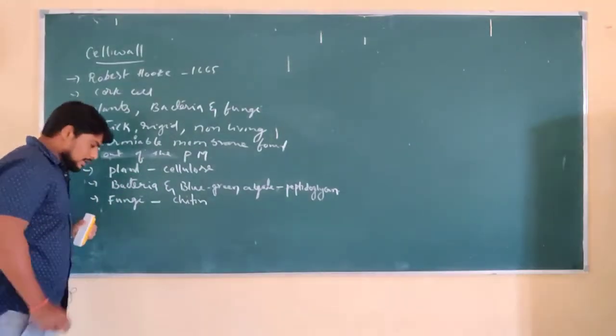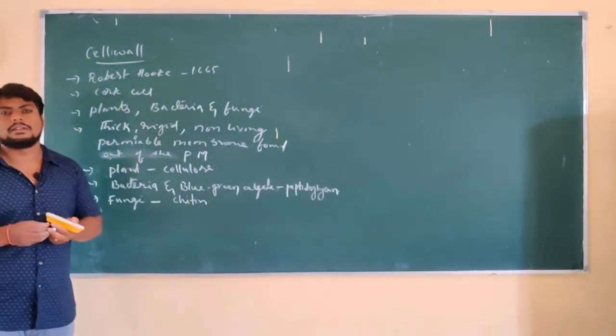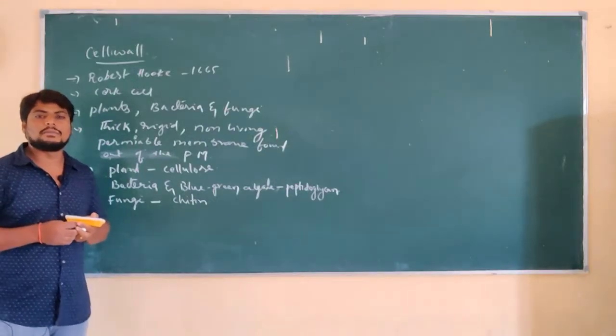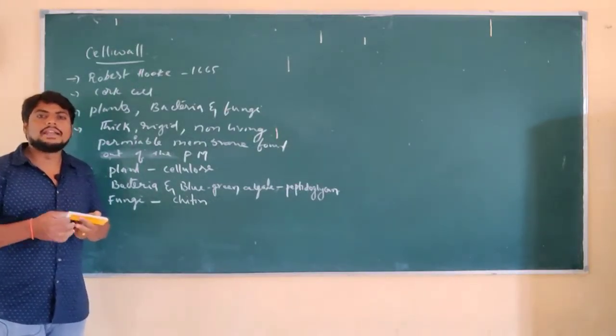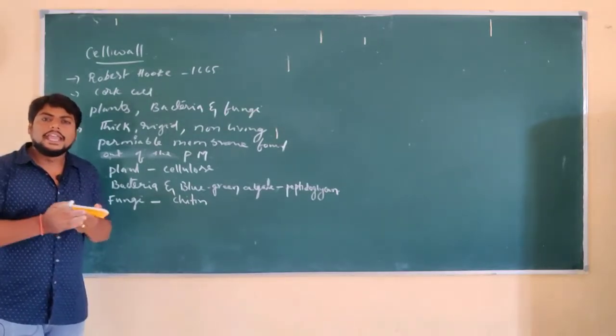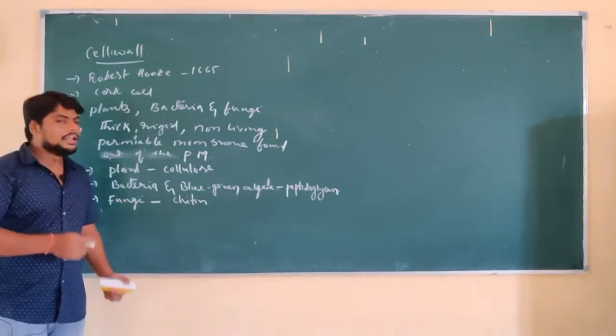If you observe this cell wall, it is a protective membrane which protects the cell from external conditions. When it is very hot or cold, or when it is rainy or windy, any of these changes occur in the environment.